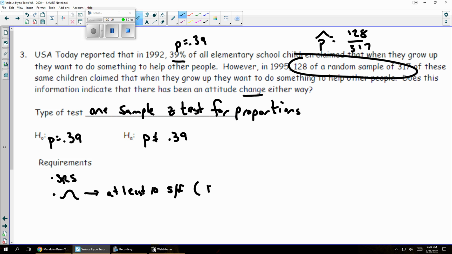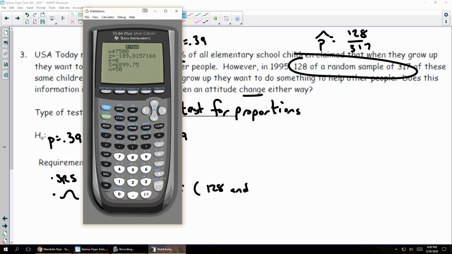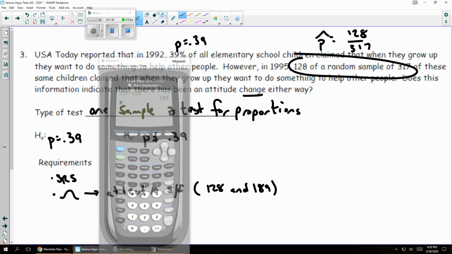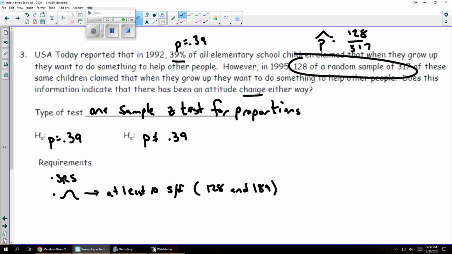I have 128 and whatever 317 minus 128 is, which you could write like that, or you could say 317 minus 128. You need to actually plug numbers in there. And then I could check the 10% rule, of course, and see that there's at least 3,170 kids. So we'd have to write those out a little bit more, but that's the idea.